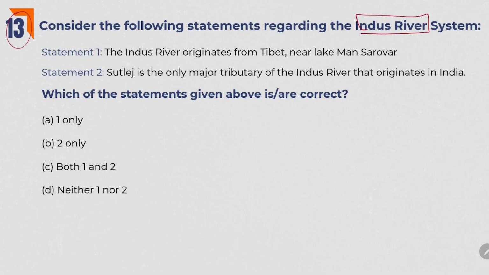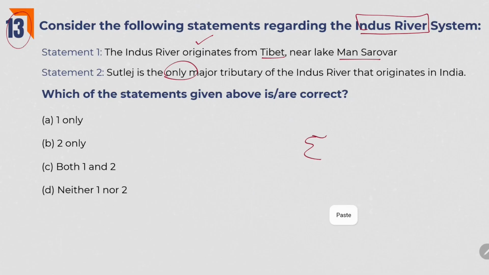Next one. Consider the following statements regarding Indus River system. The Indus River originates from Tibet near Lake Manas Sarovar. We already discussed that rivers and their originating places is one of the most important things. And this statement is right. Indus River originates at Lake Manas Sarovar near Mount Kailash. Next one. Satluj is the only major tributary of Indus River that originates in India.